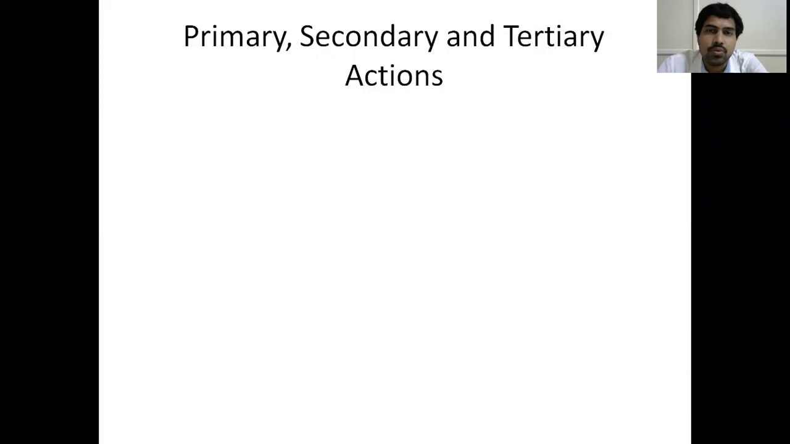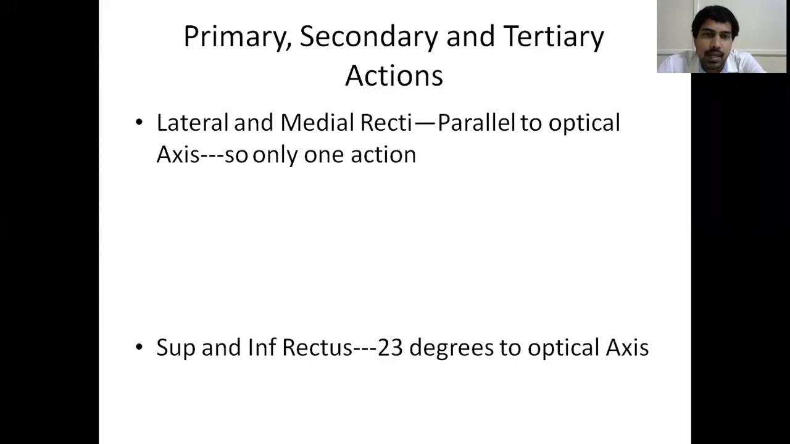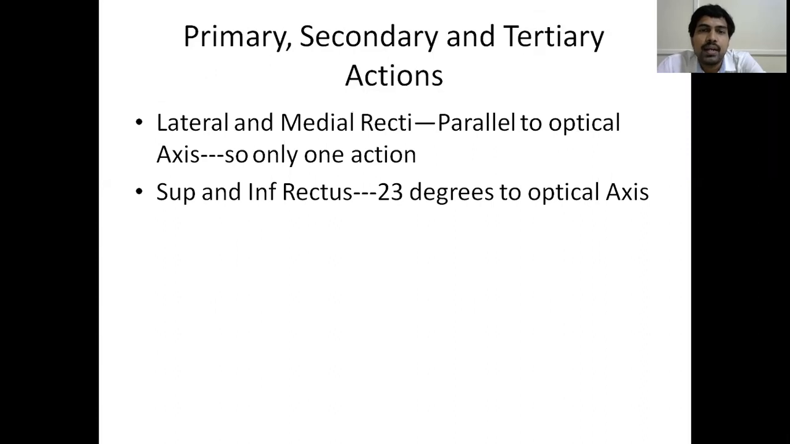Okay. So now with that basic knowledge, we'll come to the various actions of the extraocular muscles. The actions of the muscles are divided into primary action, secondary action, and tertiary actions. Why this happens, we will see. The lateral recti and medial recti muscles are parallel to the optical axis, and so there is only one action. In the diagram, we will see how it happens. The superior and inferior rectus muscles are at a location of 23 degrees to the optical axis.